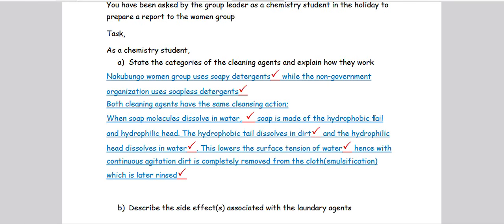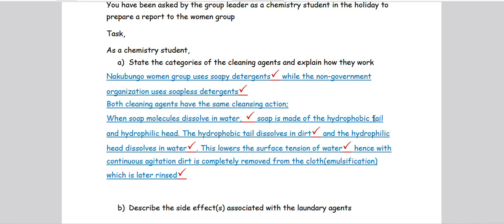Hope that is clear. Now, in the process of the hydrophobic tail dissolving in the dirt and the hydrophilic head dissolving in the water, what happens? This lowers the surface tension of water. Someone might ask, what do we mean when we say it lowers the surface tension of water?